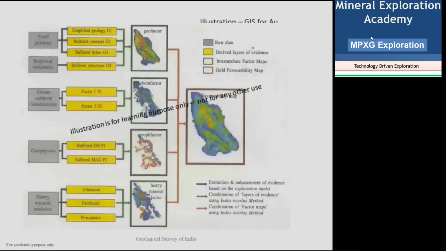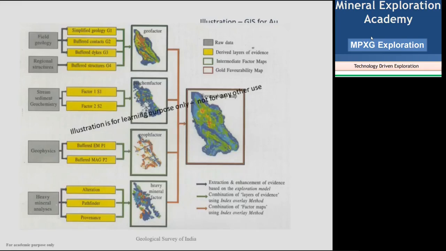I am just giving an illustrative map where the GIS has been used for gold investigation. It is one of the contributions of the GSI. I would acknowledge them for this illustrative diagram. I won't call it a map because it doesn't have coordinates or scale. That is the way we have to present the data to those to whom I am not authorized to give it. I think you understand this part.